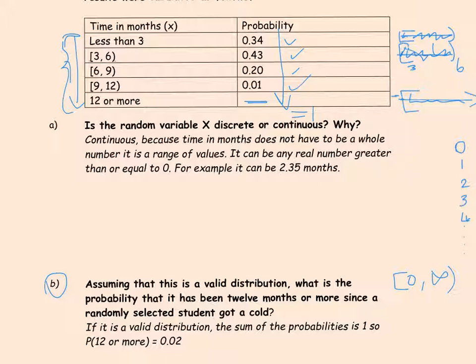So when we add up the 4 numbers or 4 probabilities that are given here, it goes up to 0.98. So 1 minus 0.98 is the probability that a student had a last cold in 12 months or more. So 0.02 is the probability that fits into that legitimate probability distribution. And just make sure that the calculations are correct by adding all the numbers, making sure that the probabilities add up to 1.